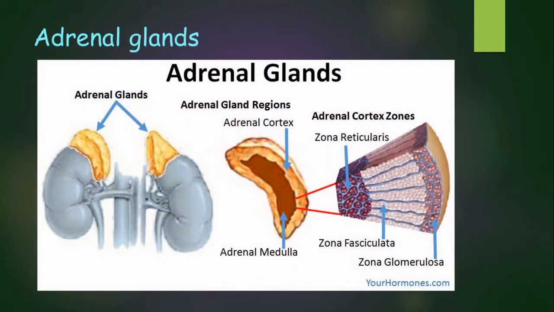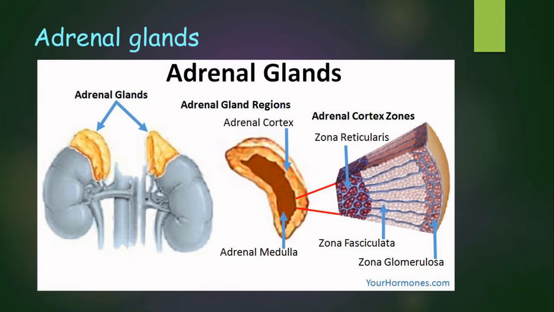So, the adrenal glands are, as you can see in the figure, situated right above the kidneys, both the kidneys, and even though it's a very small organ, it acts as a significant source of hormones. The adrenal glands can be divided into two regions. One is the outer cortex, and you have the inner medulla.